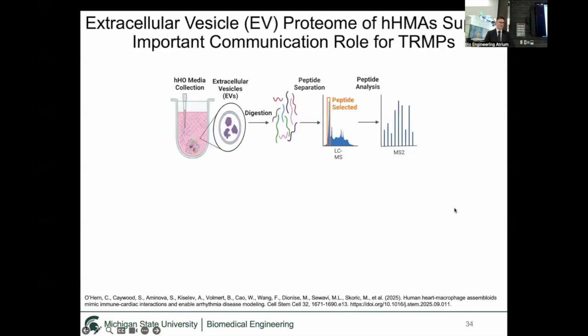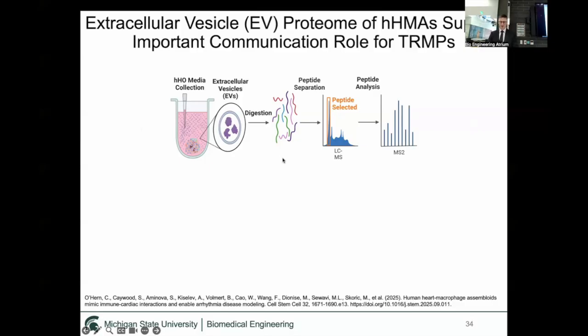The next thing we wanted to look at was the potential communication role of macrophages. Macrophages are immune cells, and they're constantly communicating with their environment to understand where they need to localize and where their function is needed. One of the ways in which they do that is they secrete little packages called extracellular vesicles. These contain proteins and RNAs that allow them to communicate with other cells. The beauty of our system is that we culture the assembloids in media. And when we culture the tissue in the media for long durations, it actually secretes these packages into the media, and that allows us to collect those packages, or extracellular vesicles.